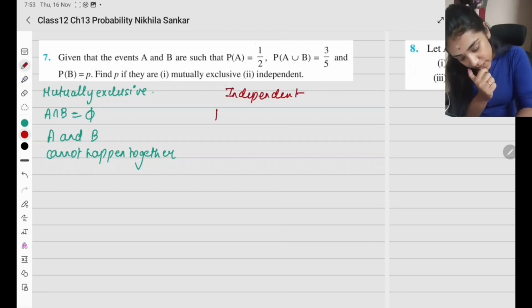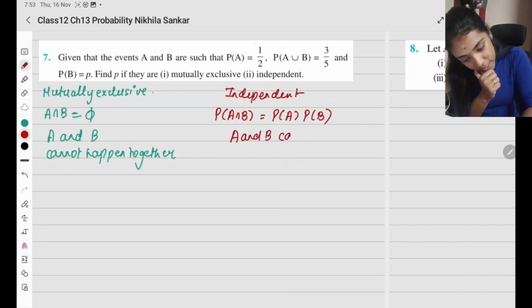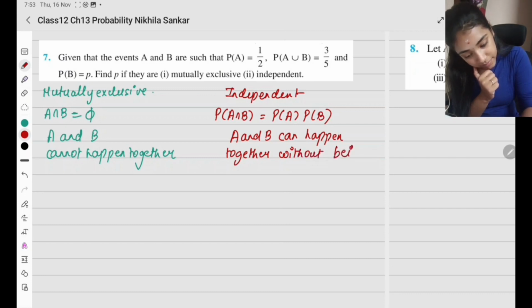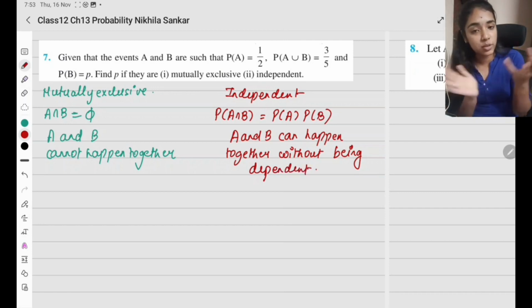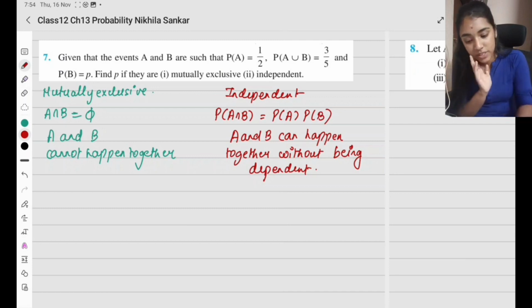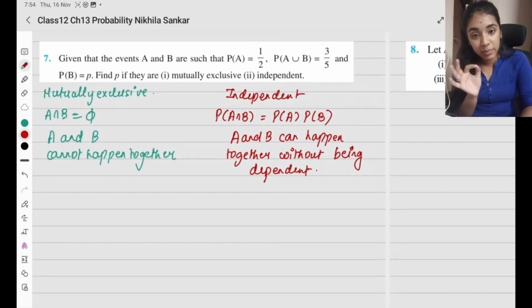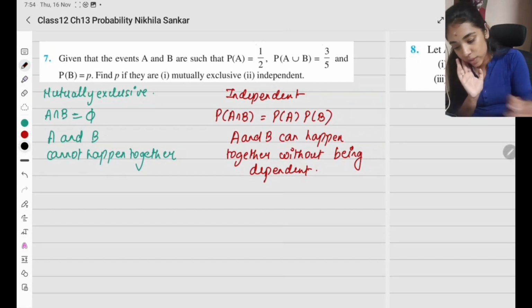But what is independent? Independent is going to be probability of A intersection B is probability of A times probability of B, which means A and B can happen together without being dependent. That means without disturbing each other. This will happen and that will happen, and one does not affect the other. Okay, simple. So this is the difference between mutually exclusive and independent. Please remember. Okay, now let's solve.